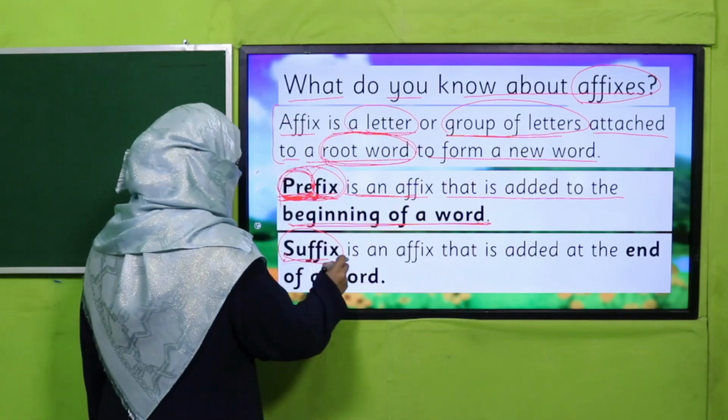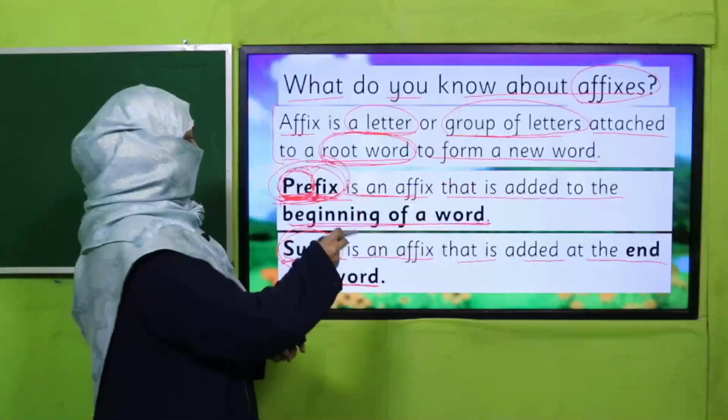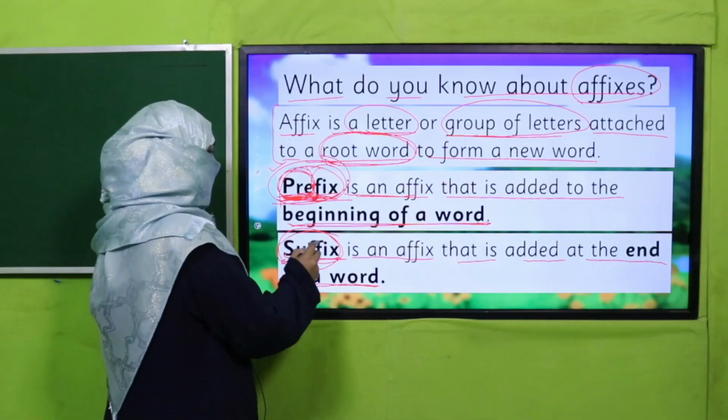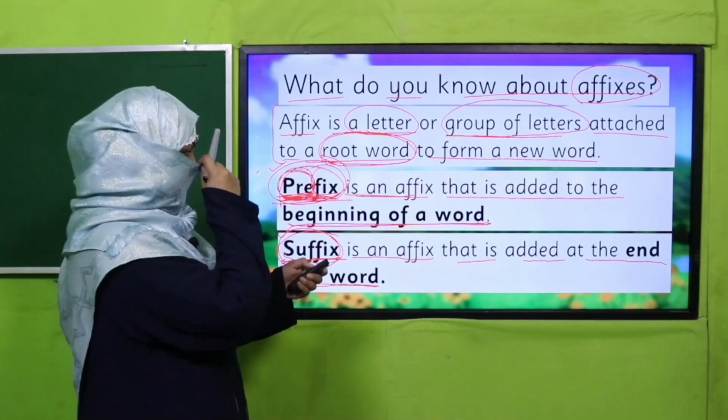And suffix is an affix that is added to the end of the word. So affixes can be of two types, prefix or suffix. If we add something at the beginning of a root word, it will be a prefix. And if we add something at the end of the word, it is a suffix, right?